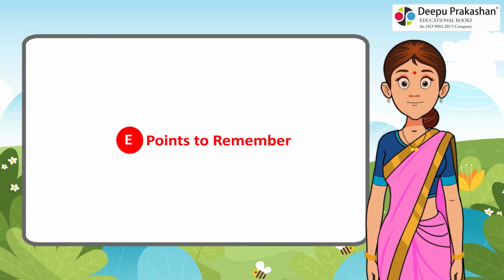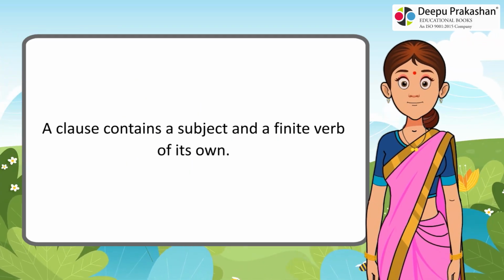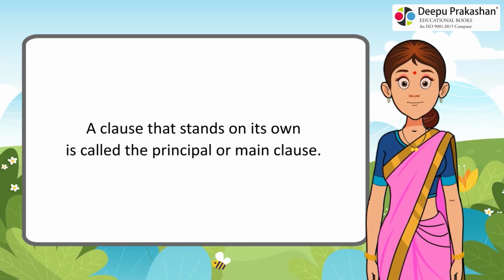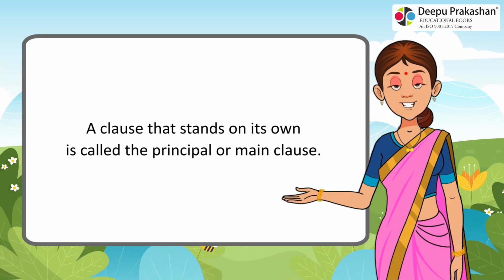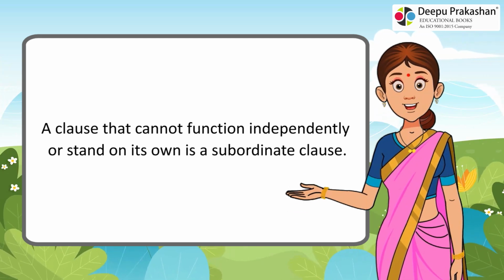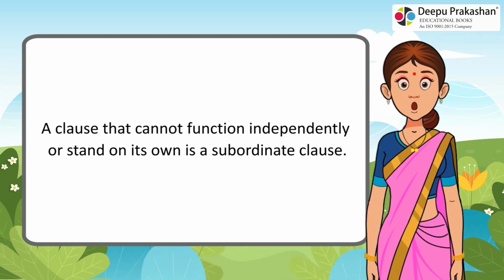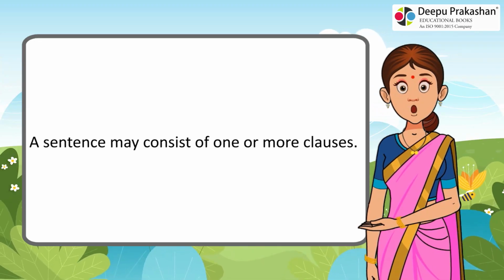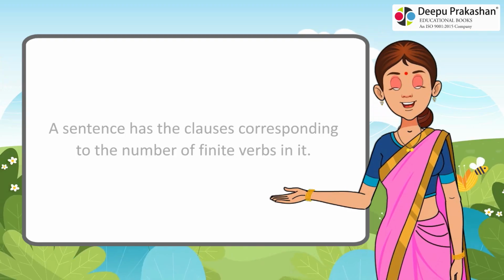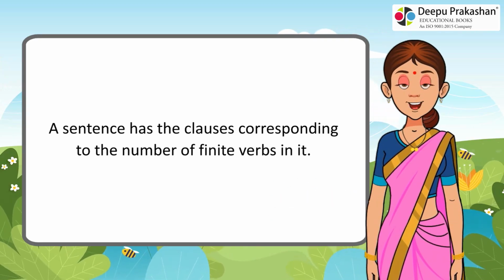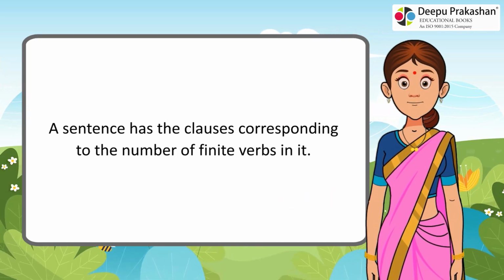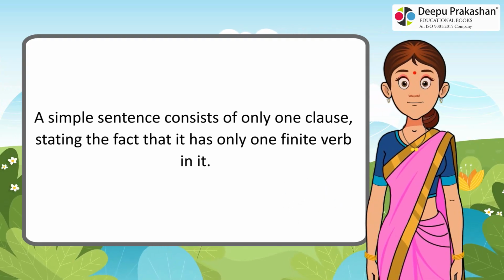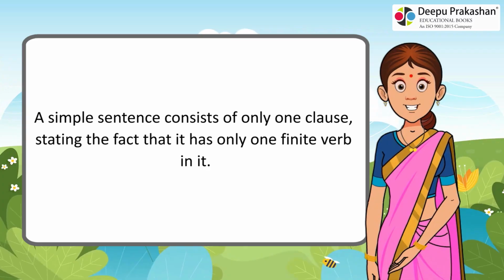E. Points to remember. A clause contains a subject and a finite verb of its own. A clause that stands on its own is called the principal or main clause. A clause that cannot function independently or stand on its own is a subordinate clause. A sentence may consist of one or more clauses. A sentence has clauses corresponding to the number of finite verbs in it. A simple sentence consists of only one clause, stating the fact that it has only one finite verb in it.